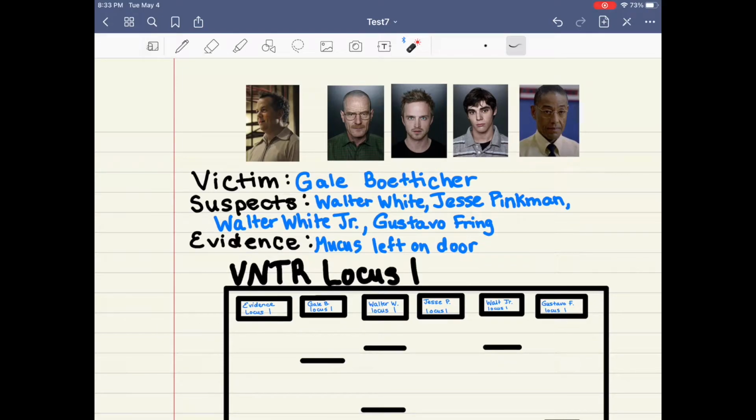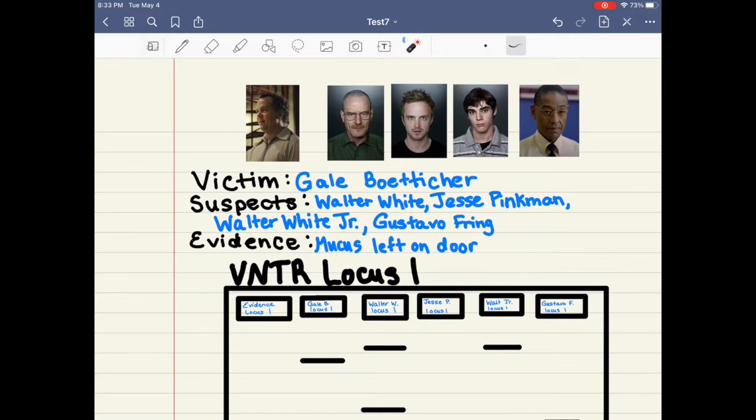Today we're going to be talking about DNA fingerprint analysis in regards to Breaking Bad. So this is a little bit of a spoiler alert if you haven't seen Breaking Bad, so hopefully this doesn't ruin your day. But just take this as a little bit of fun with some DNA analysis.